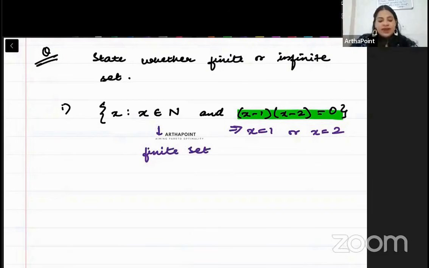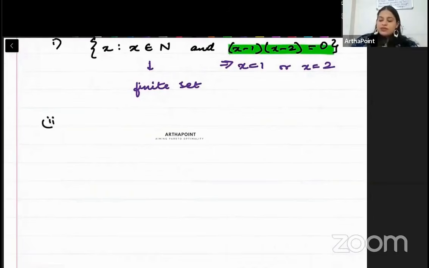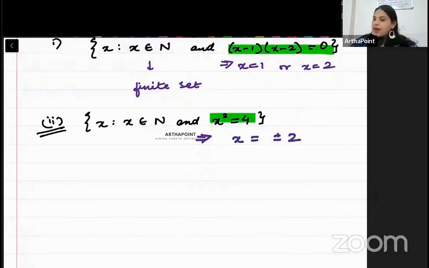It cannot be infinite. ये finite set ही हो सकता है ना? अच्छा, take the next example. Second example. We are saying x is such that x belongs to natural number and x square is equal to 4. But clearly this is also a finite set, because if x square is 4, this implies that x can either be plus 2 or minus 2. Minus 2 cannot be included. Integer include नहीं करना है, सिर्फ natural number include करना है. So I will not take minus 2, only plus 2. But this is automatically a finite set. So my set will be only including 2.